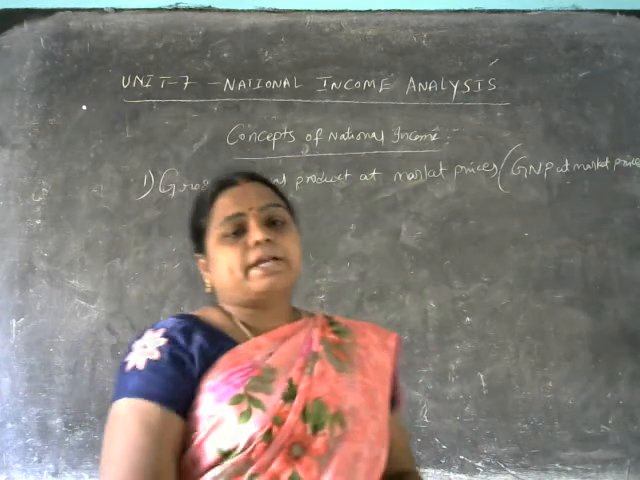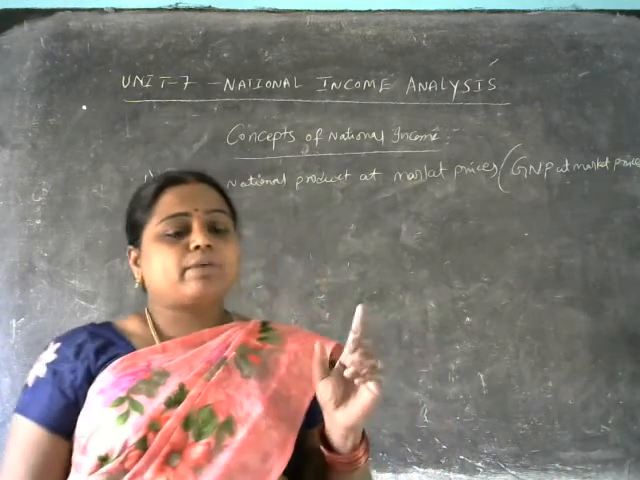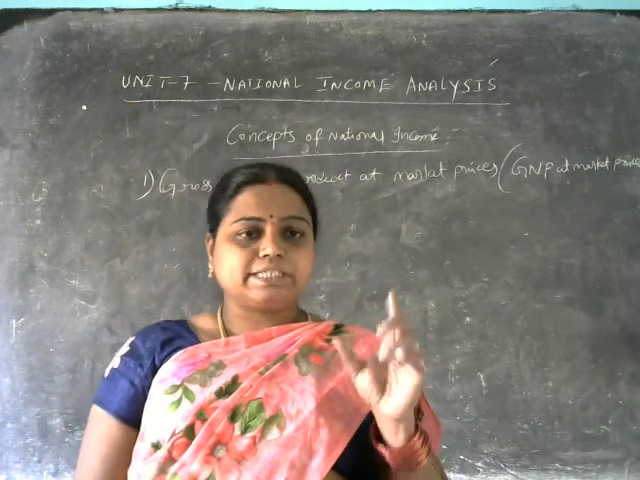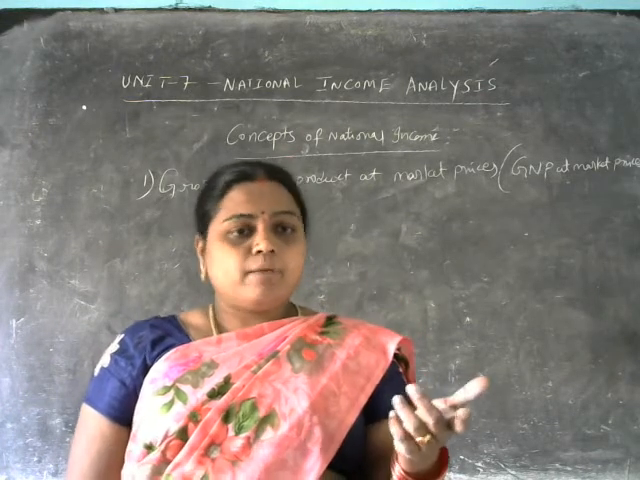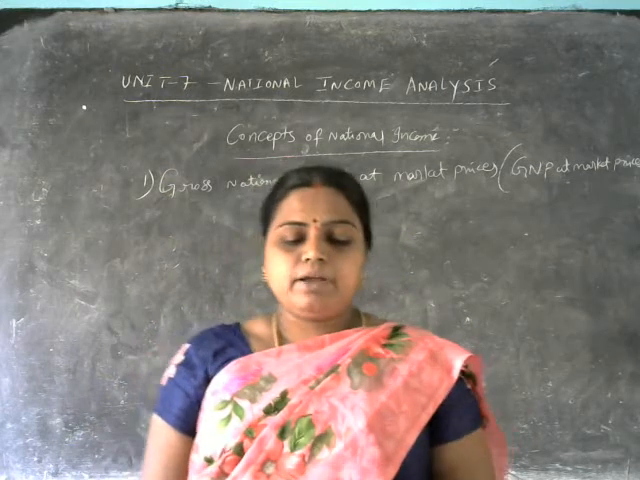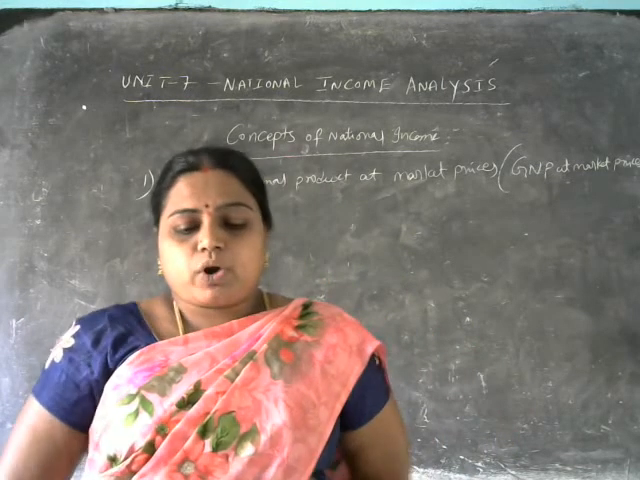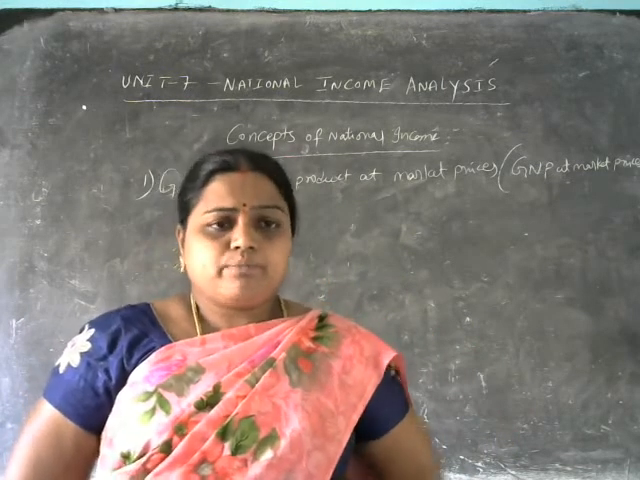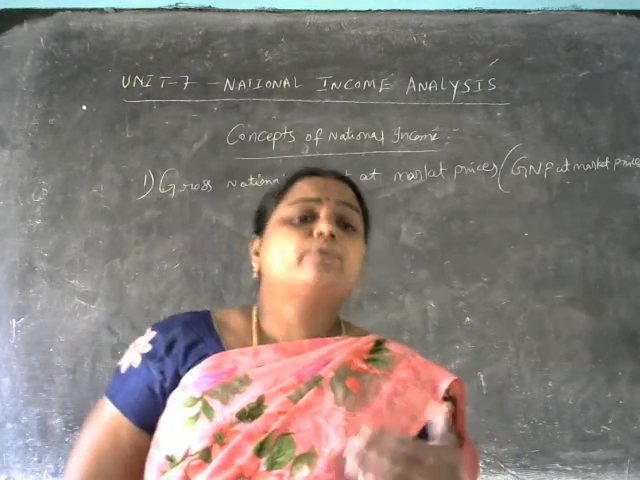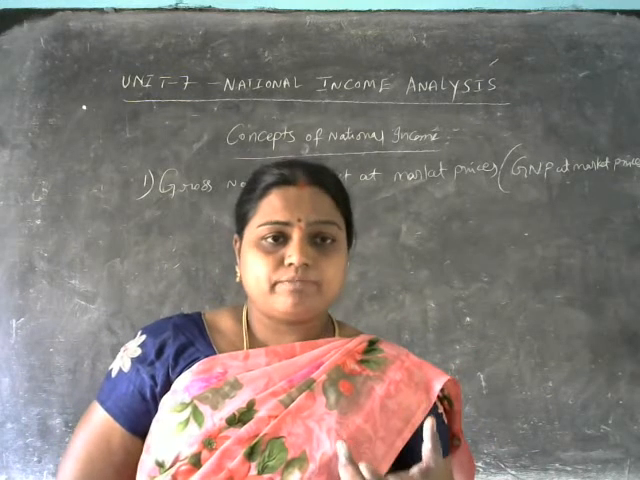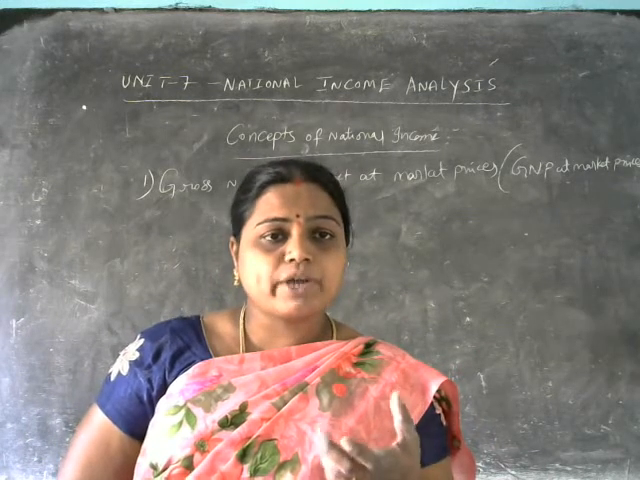Gross national product at market price is also called in short GNP at market prices. Gross national product is a monetary measure. Monetary means we are going to calculate in the form of a money value, we express it in money worth.